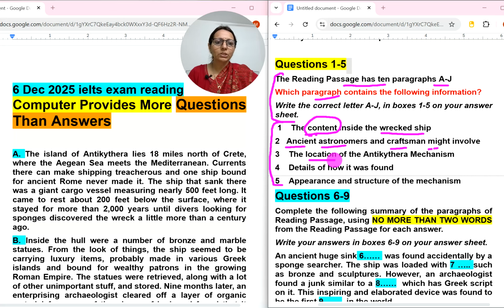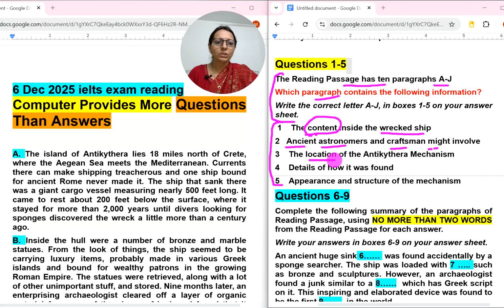Definitely, when which paragraph contains the following information is there, then out of the first 3 paragraphs, A, B, C, 1 or 2 answers will be there. Now the second one: inside the hull there were a number of bronze and marble statues.